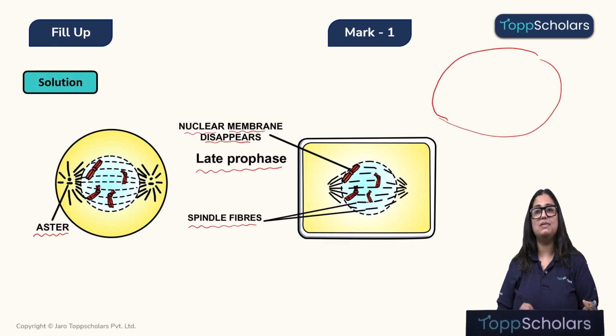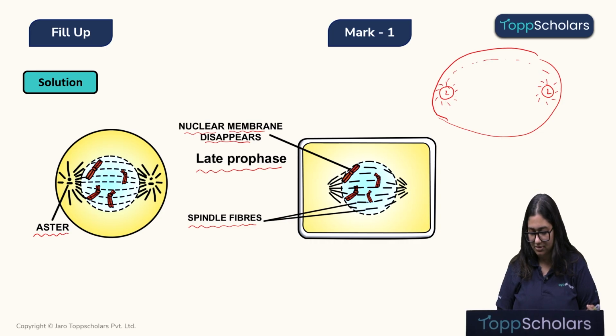This is just the cell membrane, no nuclear membrane. We will see the centriole as it is, we will see the astral rays, and we will also see continuous spindle fibers. We will also see some discontinuous spindle fibers, which will be attached to the chromosomes.